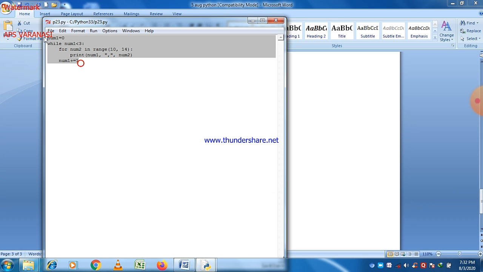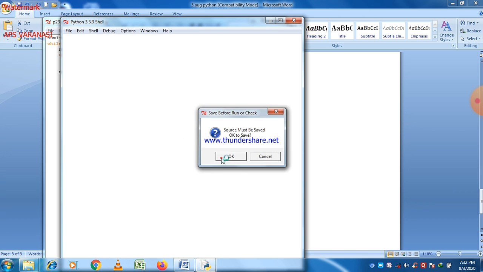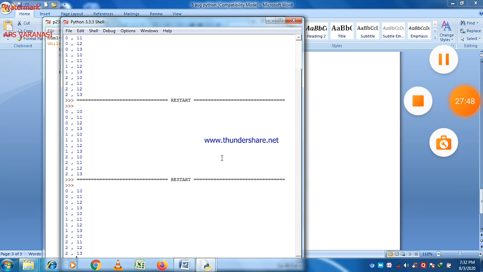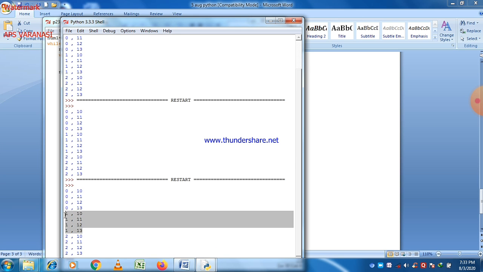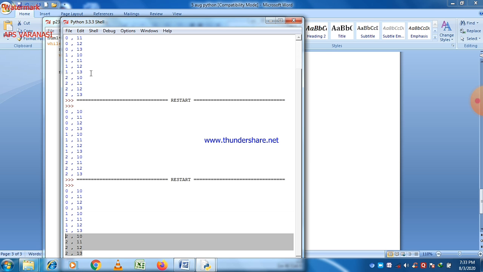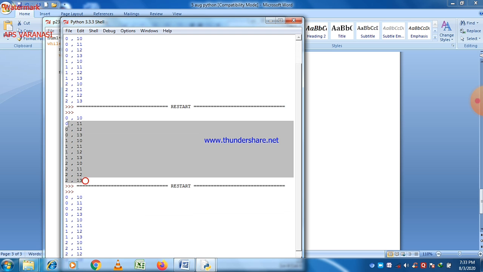So let us check whether it gives us the same output or not. Just run the program and you can easily see that. Okay, again in this case you can easily see that all these three conditions are the same. It means first of all the loop is going to be executed for value 0, then 1, and then 2, and the total values are 12 here. In all the three programs a total of 12 values are there, you can easily see that.